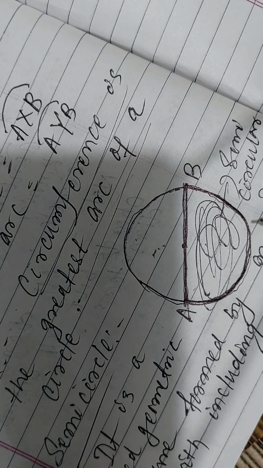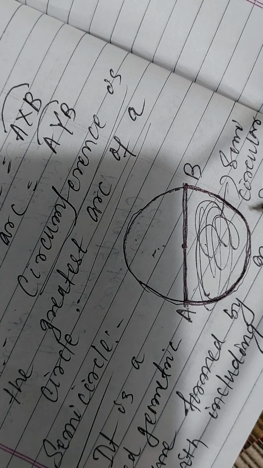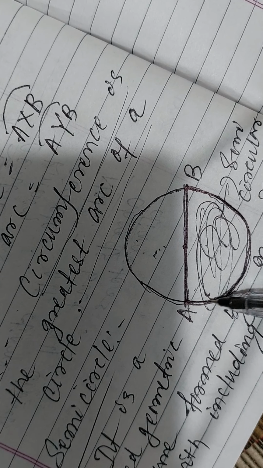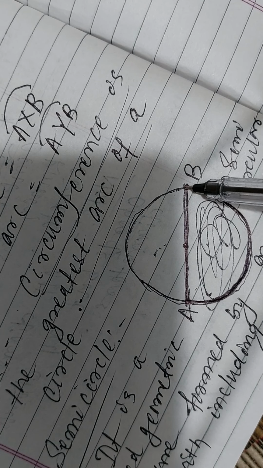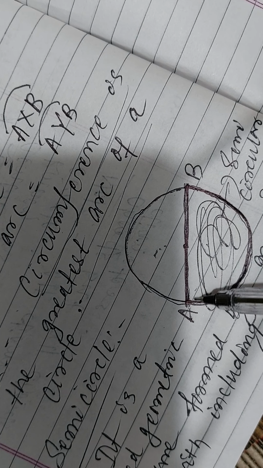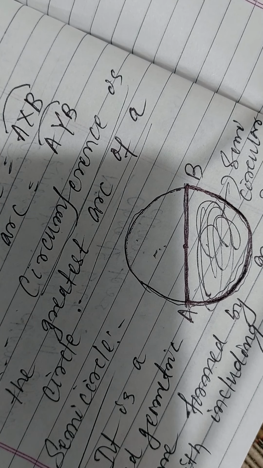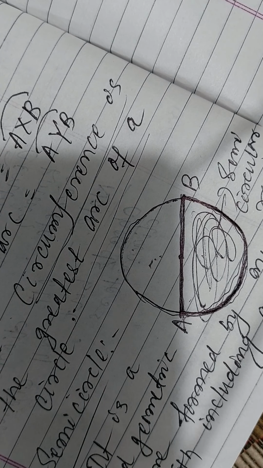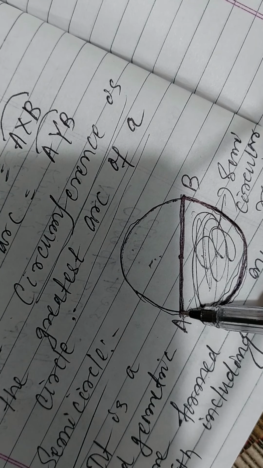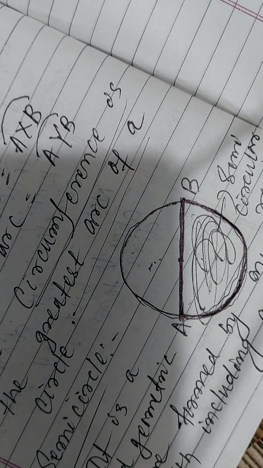What makes the circle a semicircular region? This arc and this diameter. So the diameter with including arc is known as a semicircle and the region is known as a semicircular region. So there are two semicircular regions divided by the diameter. Okay, so this is regarding semicircle.